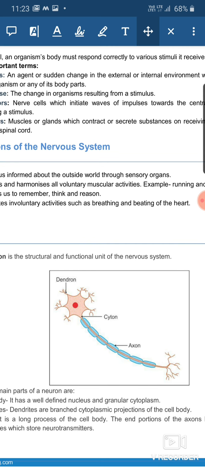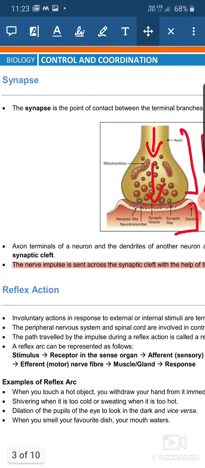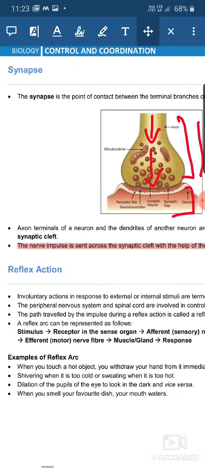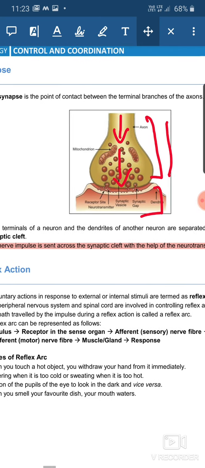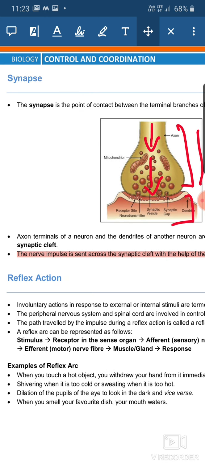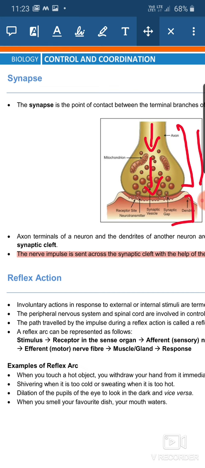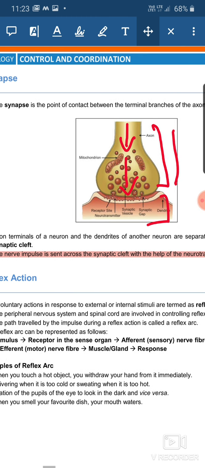Let's discuss this more in detail. So what is a synapse? Synapse is basically a contact point between the terminal branches of the axon. It means the gap between the two neurons is known as the synapse. It is a gap, and this gap does not allow the nerve impulse to go directly from one neuron to another. The nerve impulse needs to be sent to the other neuron through this gap. Now what happens at this gap? See the diagram.